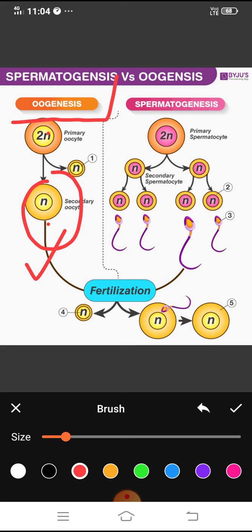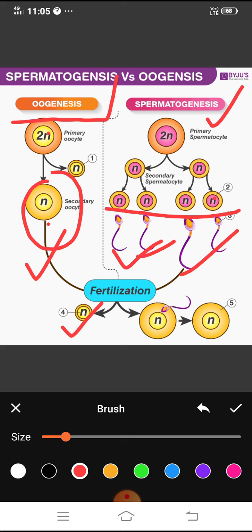So gametogenesis in case of female is called oogenesis, and gametogenesis in case of male is called spermatogenesis, right? And in case of male, these are the sperms, and sperms also have n number of chromosome, that means half number of chromosome. So when this female gamete and male sperm unite, then they form the total twice n number of chromosome. That you will get in the next video elaborately.